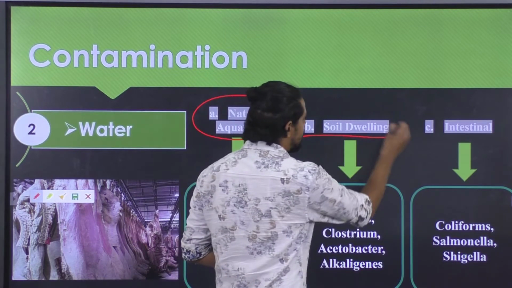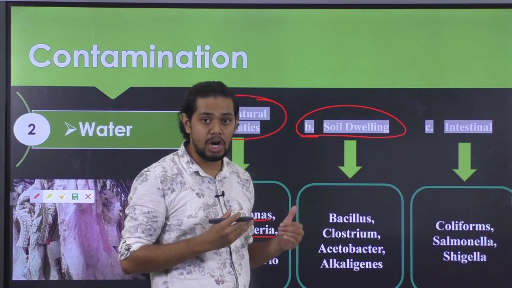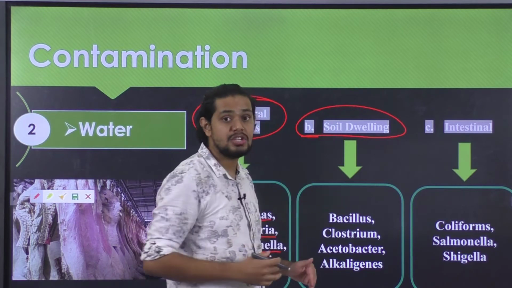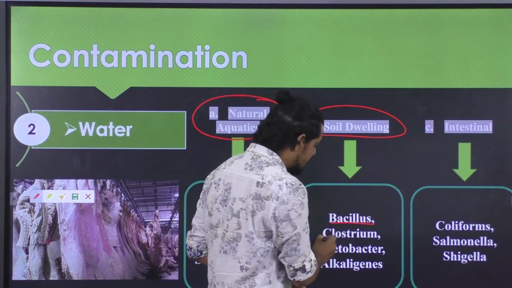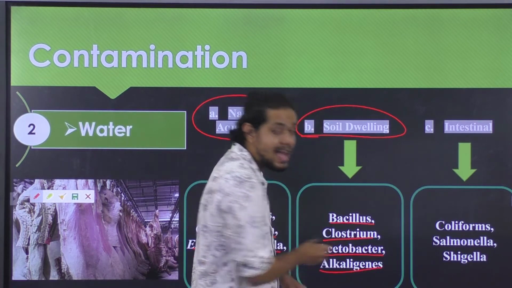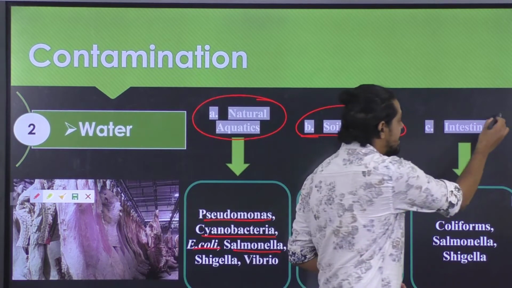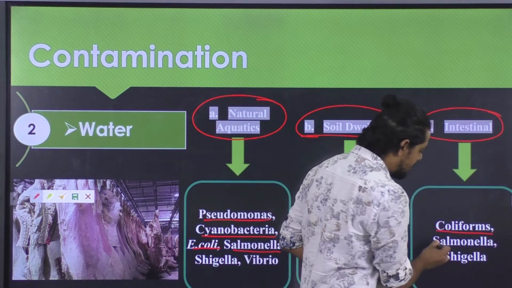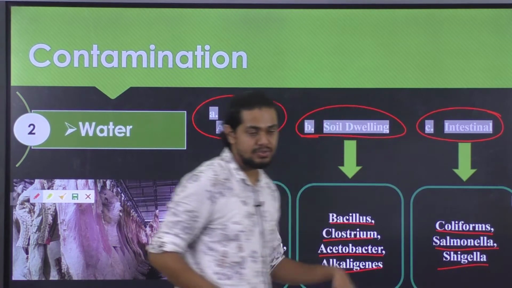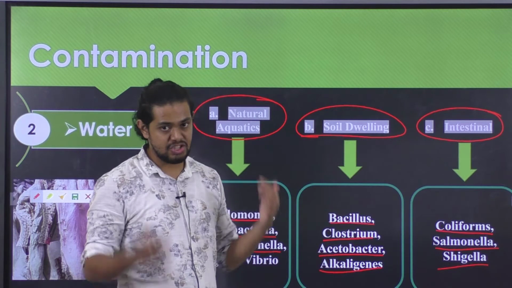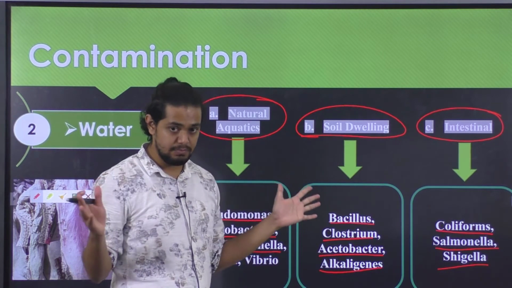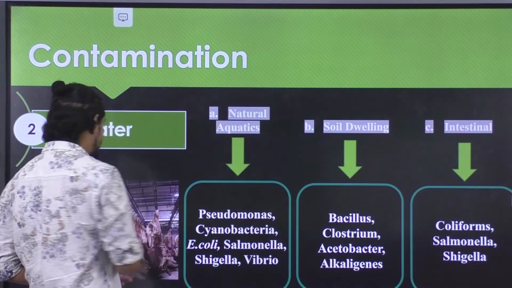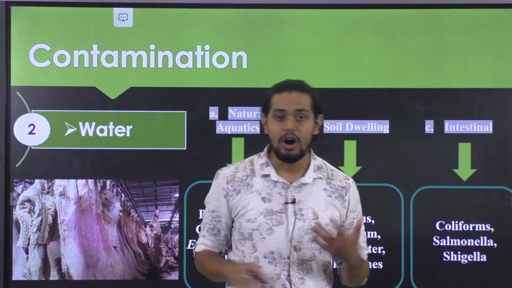Okay, next is the soil dwelling type of microorganisms, which have sought entry into the water via washed soil. They can be Bacillus, Clostridium, Acetobacter as well as Alcaligenes. Next we have the intestinal microflora, such as coliforms, Salmonella as well as Shigella. These are the possible intestinal microflora which seek entry into the water if it is not properly disinfected or chlorinated. So this was about water as a possible source of contamination of meat as well as meat products.